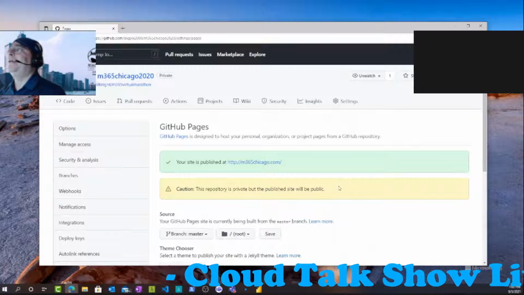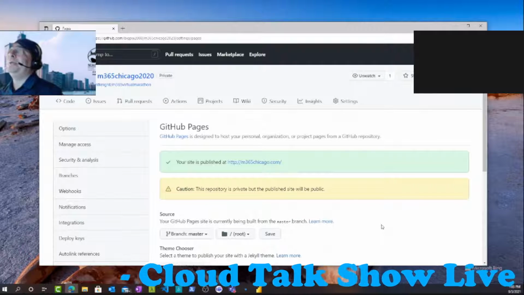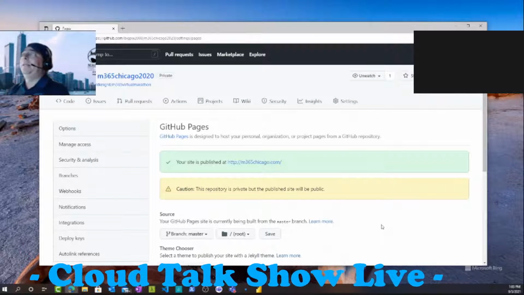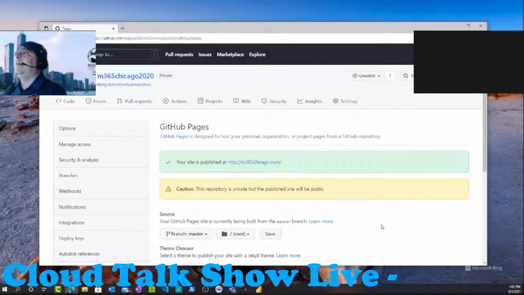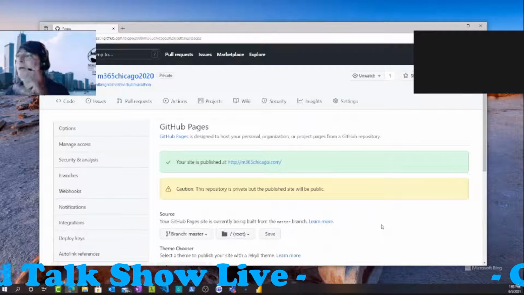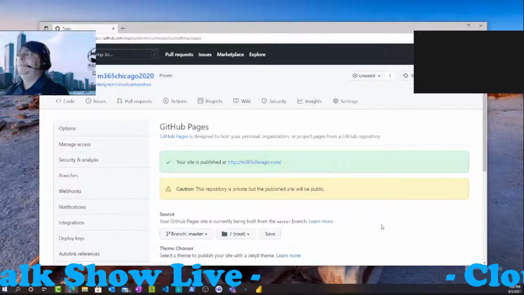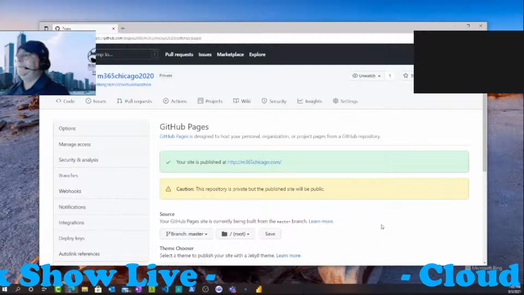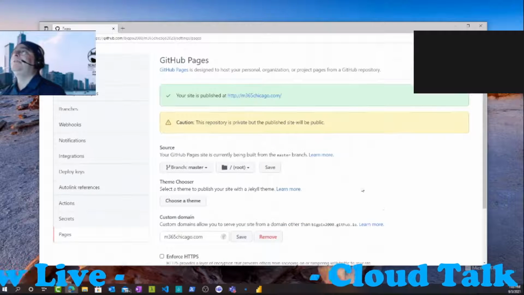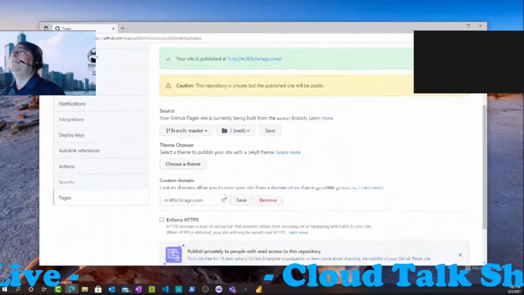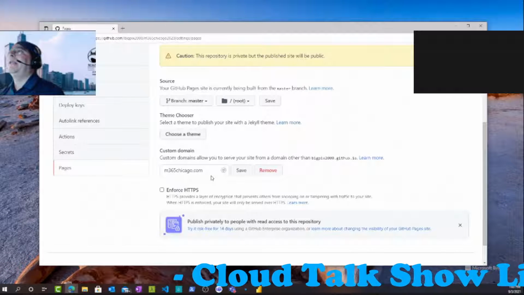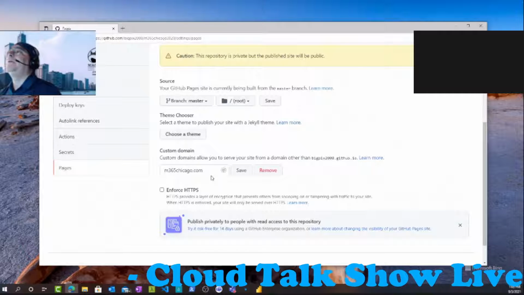I'd like to show off GitHub Pages. You have to pay $4 a month for this ability, at least, or if you have a higher level GitHub, you can have it. But for $4 a month, I'm essentially hosting my website on GitHub, and I have all the power of development in here. I can do the pull requests. I can have staging. I can have approvals and everything else. And as you can see, source to master, I can choose a theme. I can set up my custom theme right here. We have M365 Chicago. It's updating that information over here.